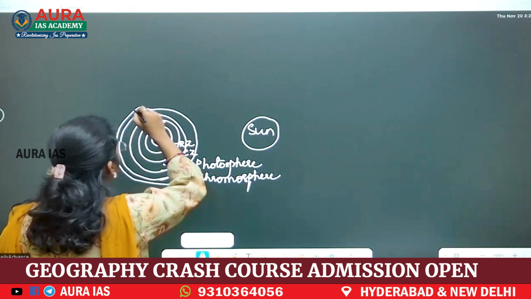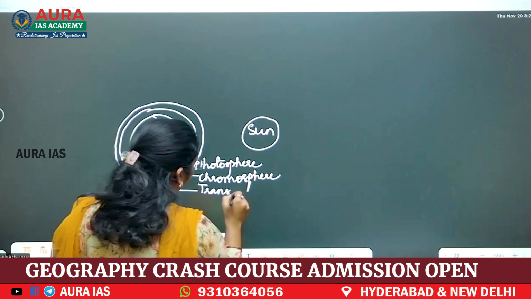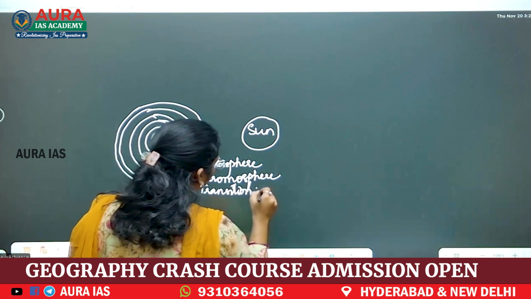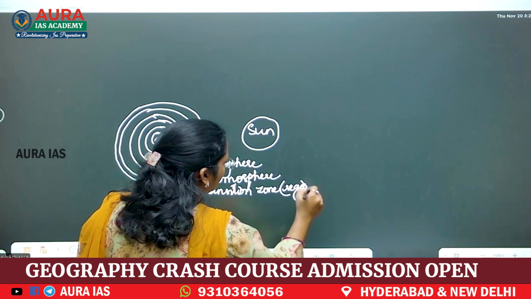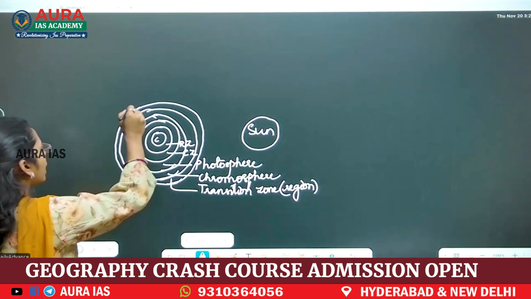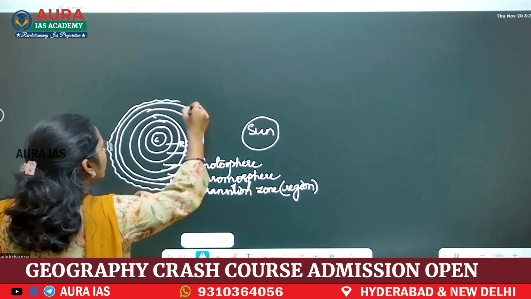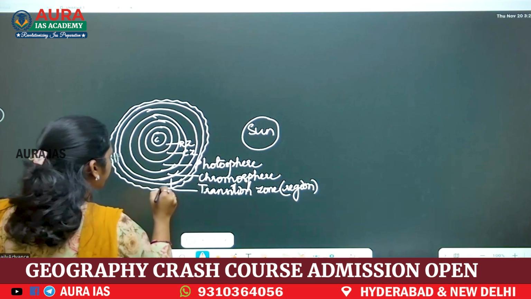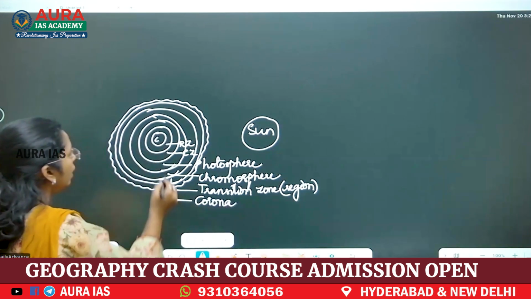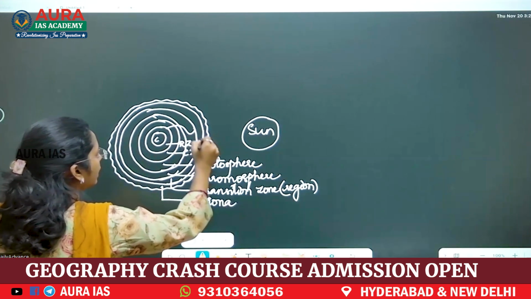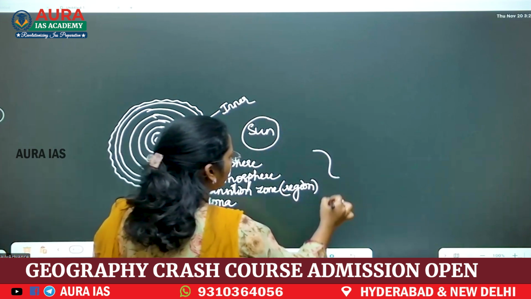Next, a thin layer, that is the transition zone, or we can call it the transition region. And the last, outermost layer is the corona. Now these three are inner layers, and these four are outer layers.